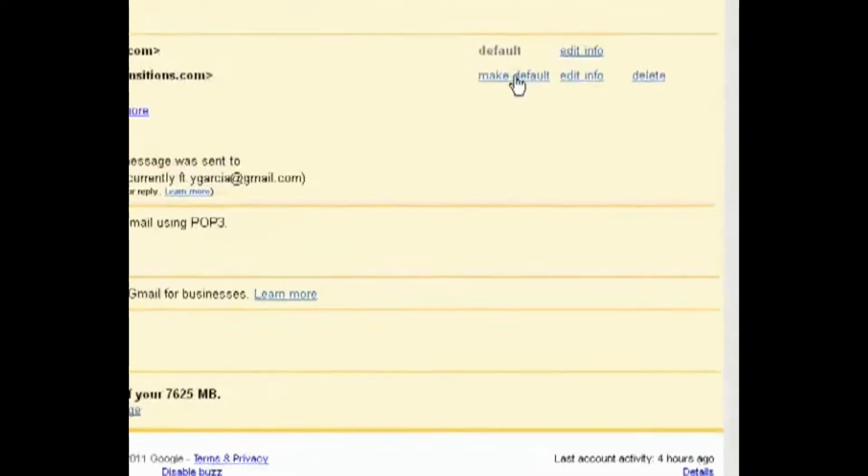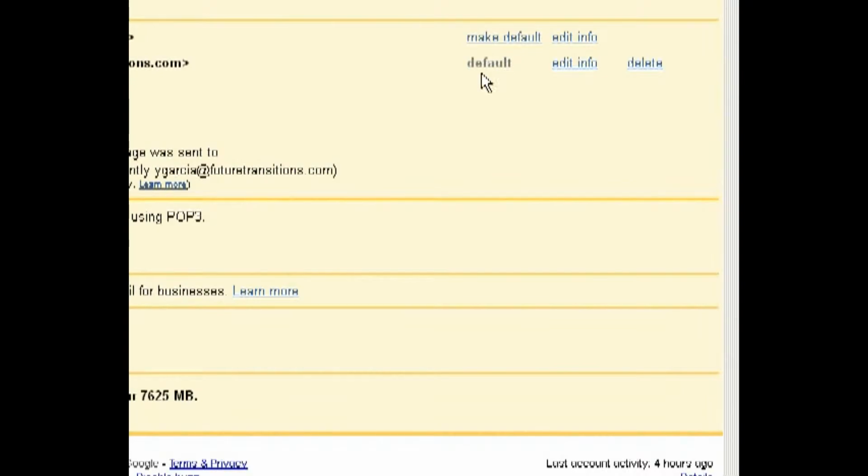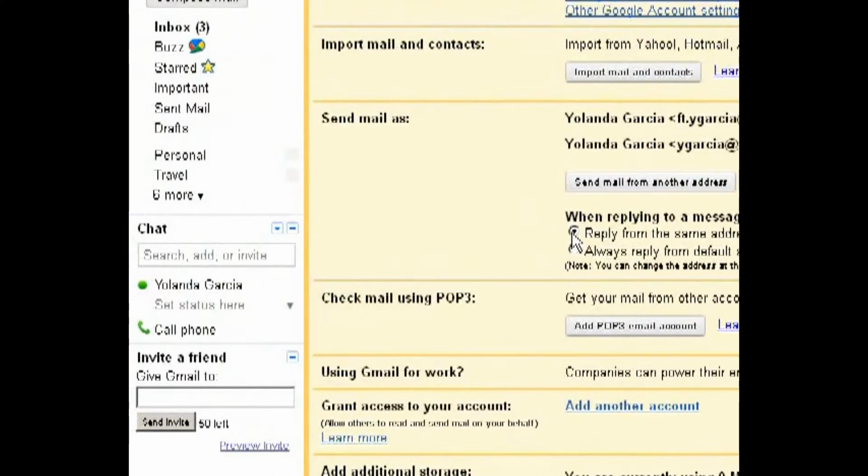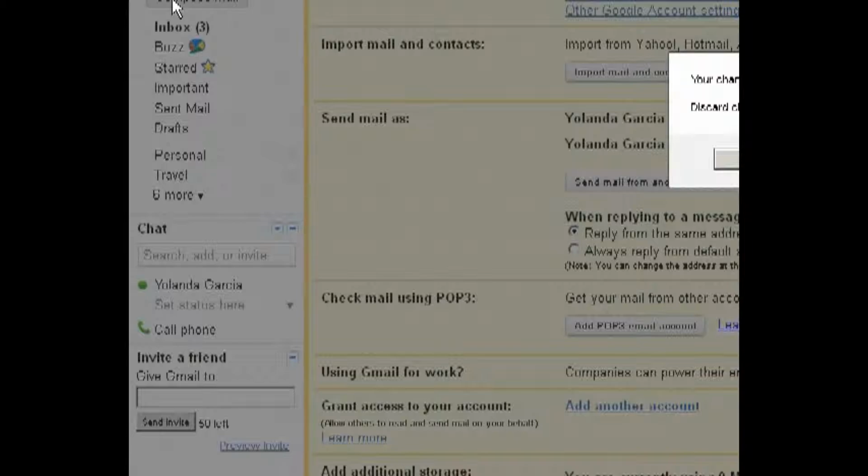And we're concerned about this one that says Yolanda Garcia, ygarcia at futuretransitions.com. And what we want to do is make that the default. We click on that and make that the default. And usually what I do here is, it says when replying to a message, reply from the same address that sent the message. We want to select that too. You might want to double check that to make sure I did that on everybody.